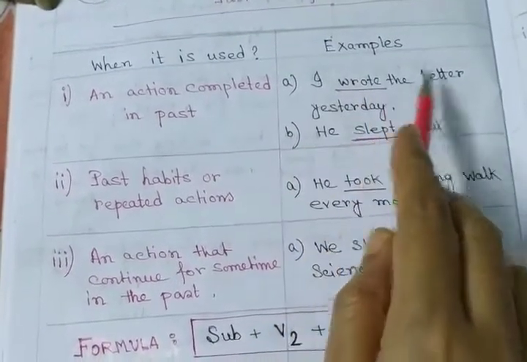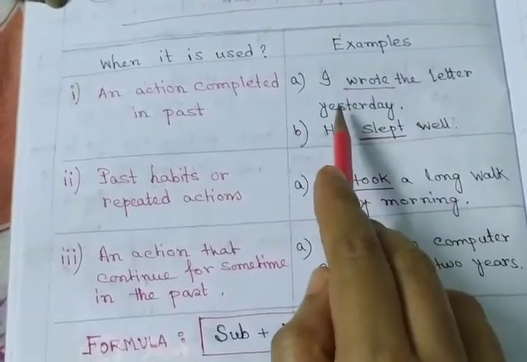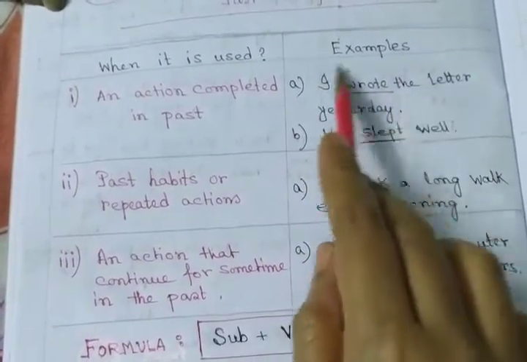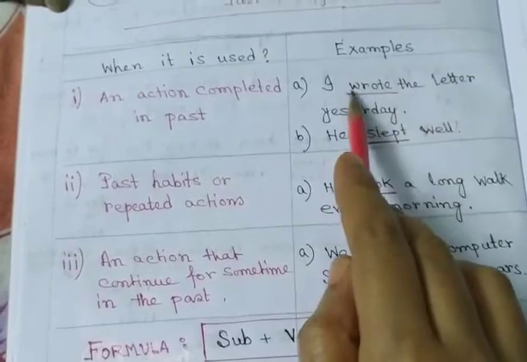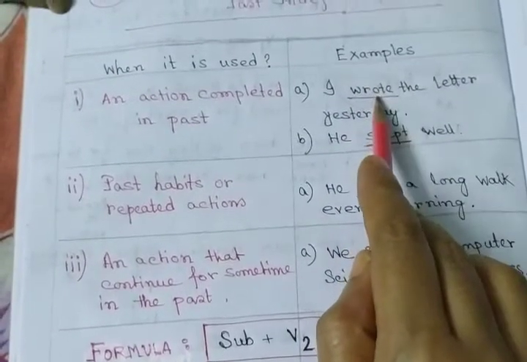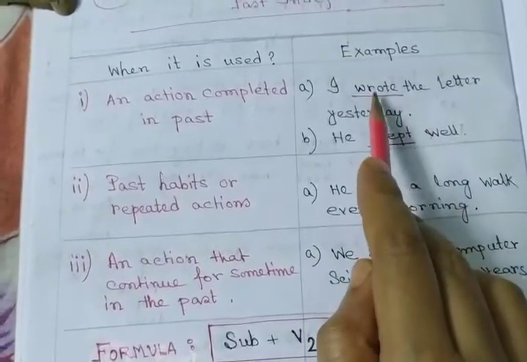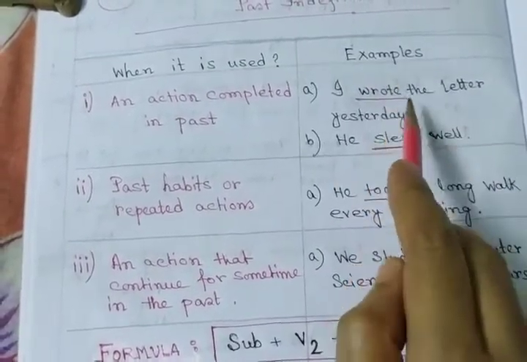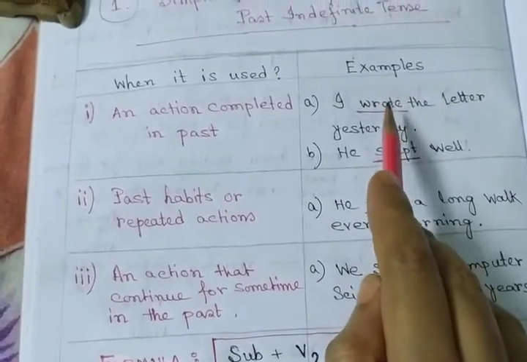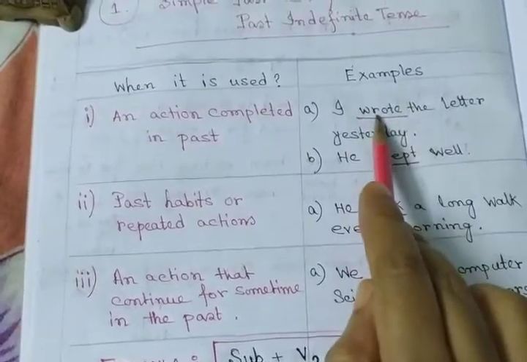I wrote the letter yesterday. So writing this letter happened yesterday, in past time. Follow this verb: verb second form. The second form of the verb is used here. Wrote. Write, wrote, written. I think you have read this conjugation of verbs. I have provided this chart. Write, wrote, written. So the second form is used here.